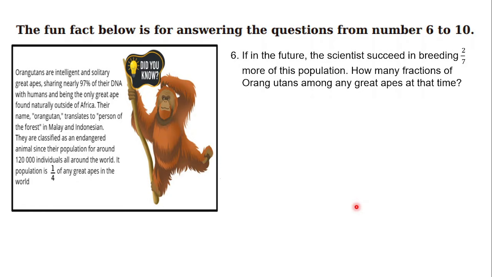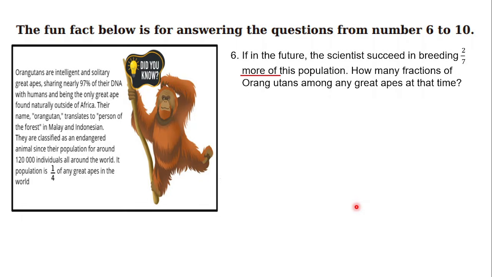Orangutans are intelligent and solitary great apes, sharing nearly 97% of their DNA with humans, and being the only great ape found naturally outside of Africa. Their name, orangutan, translates to person of the forest in Malay in Indonesia. They are classified as endangered animals since their population is around 120,000 individuals all around the world. Its population is a quarter of any great apes in the world.